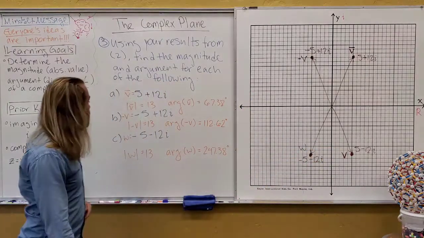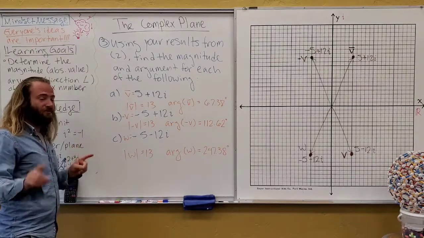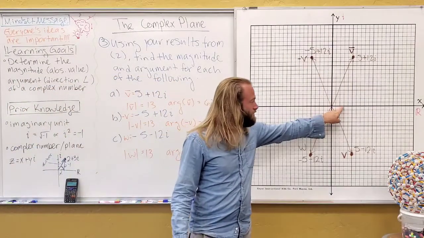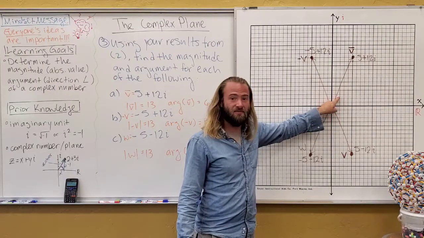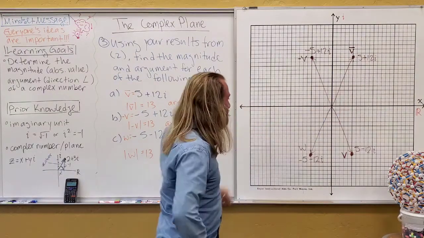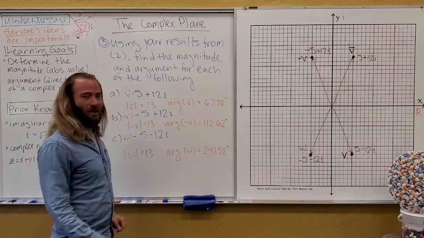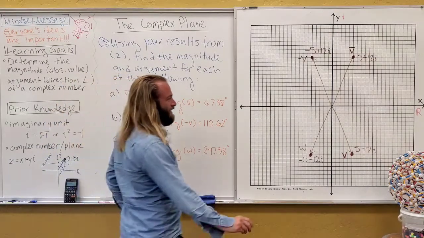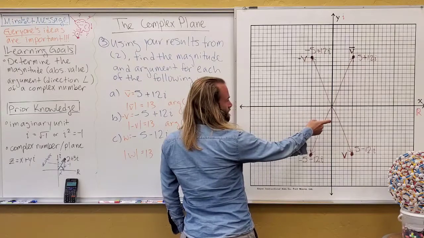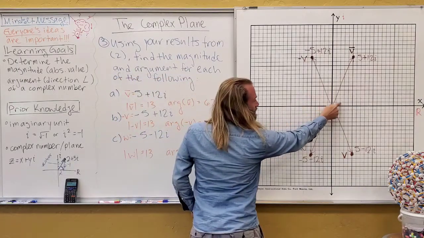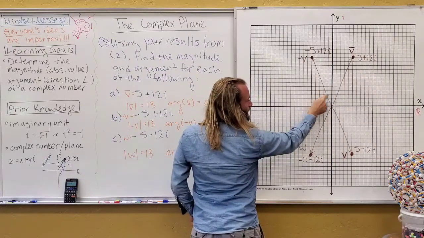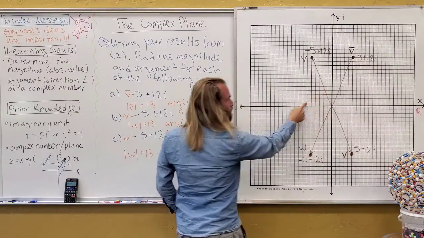And let's take a look at your answers. Remember, we can use the result from last time. We realized this was negative 67.38 degrees, so that means this one is positive 67.38. I thought I made a mistake, but no, I didn't. We're good. And then this angle here can be found from subtracting 67.38 from 180.